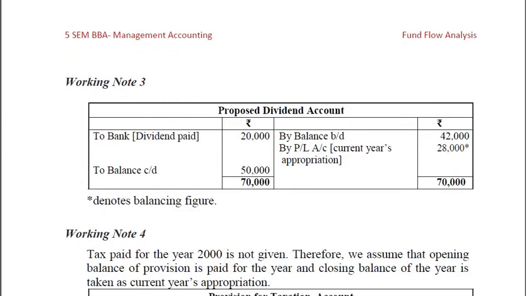Then working note number 3 for proposed dividend account. By balance brought down 42,000 opening balance. Then to bank, dividend paid, we paid 20,000 rupees dividend for the shareholders. Then to balance carried down on the debit side, the closing value of proposed dividend, that is 50,000 in the year 2000. So the total will be 50 plus 20, 70,000. 70,000 minus 42,000, the 28,000 will be the P&L account current year's appropriation.